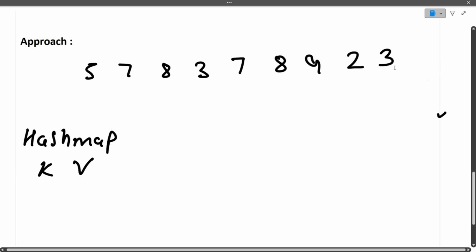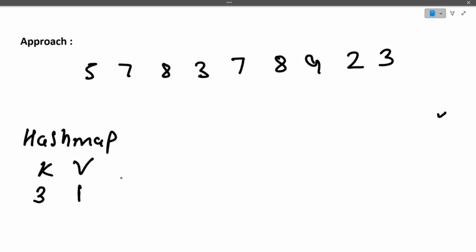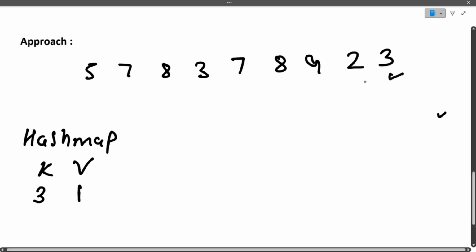So we are at the last digit now, which is 3. We will check: is this 3 present in the hash map? No, 3 is not present in the hash map. So we'll add 3 to the hash map; key will be 3 and value will be 1, because the value is the count of that number till now. So the role of 3 is done.